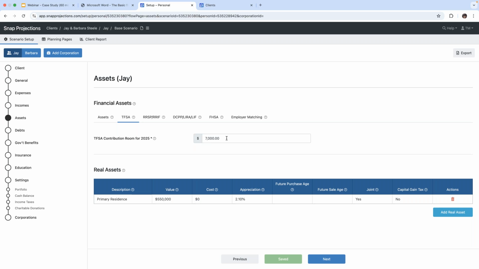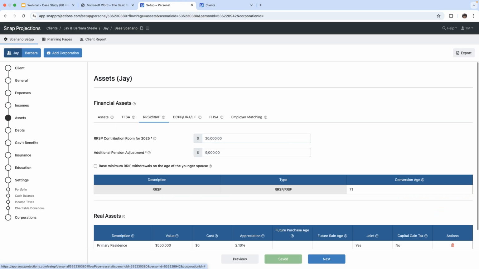So for 2025, it's $7,000, but perhaps they haven't contributed every year since they were 18. So, you know, if you have a statement from CRA indicating that their contribution room is more, you could add that here.